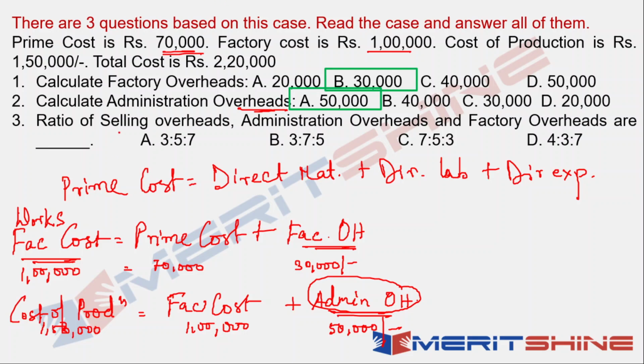Then the last question is selling overhead is to admin overhead is to factory overhead. Now I have admin and factory overhead. Now let us find out selling overhead. Can we answer this question without finding out selling overhead? Technically, yes. How? Because admin overhead is to factory overhead is 5:3.